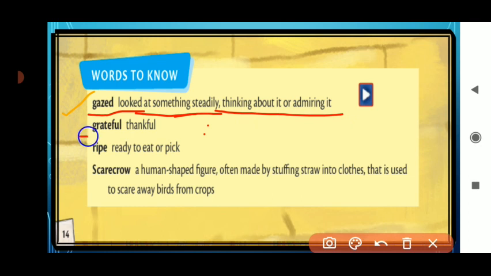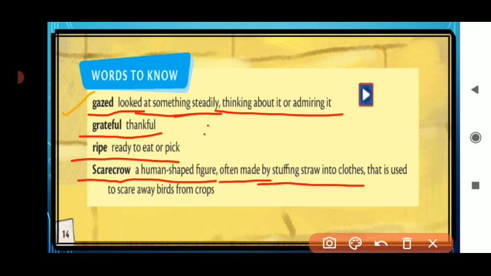Second one is grateful. Grateful means thankful. Third, ripe. Ripe means ready to eat or pick. And the last one is scarecrow. What is the meaning of scarecrow, children? A human-shaped figure often made by stuffing straw into clothes.